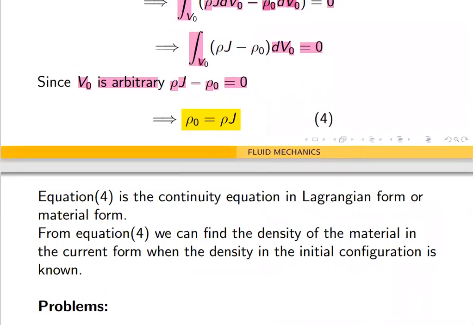So from equation 4, when the density of the material in the initial configuration, rho naught, is known, we can find rho, the density in the current configuration. When rho is known, we can find rho naught using equation 4. Okay, so we shall stop here, and we shall take problems on the law of conservation of mass in the next class. Thank you.